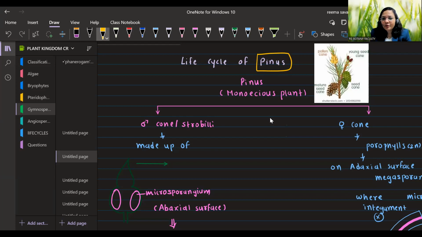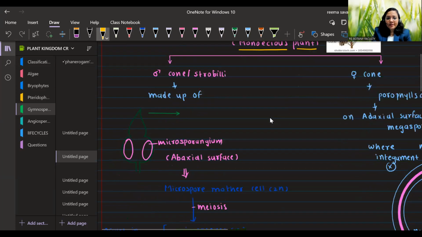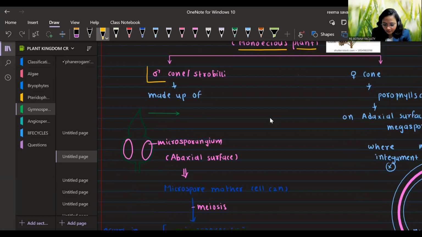So when both the cones are present on the same plant, it is known as a monoecious plant. Both sex organs are present on the same plant. So on the same plant, they have male cone or male strobili, that is pollen cone. So it is made up of which sporophylls? Microsporophylls.